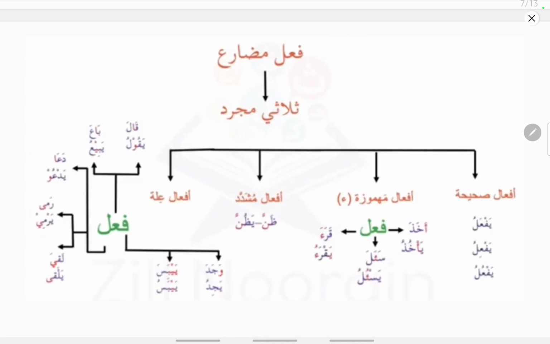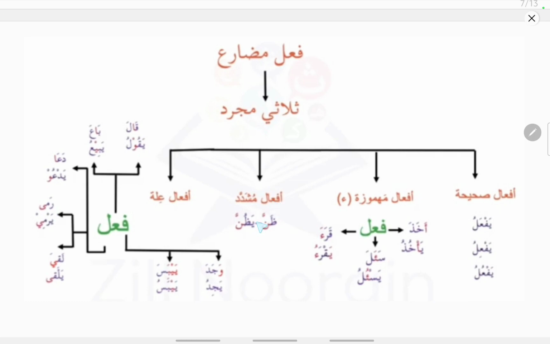Similar to fe'lul madi, fe'lul mudari also is divided into the following categories, that is afale sahiyya, the fa'ala, yaf'alu, yaf'ilu and yaf'ulu patterns, and afale hamza, that is akhaza is the fe'lul madi and yakhuzu is the fe'lul mudari, sa'ala, yas'alu and khara, yakhra'u. So these are the fe'lul madi and fe'lul mudari patterns.